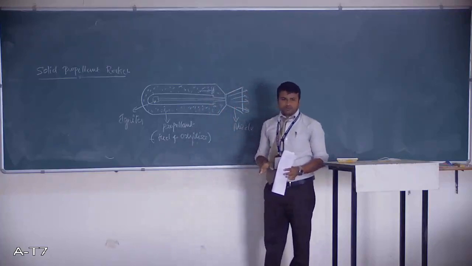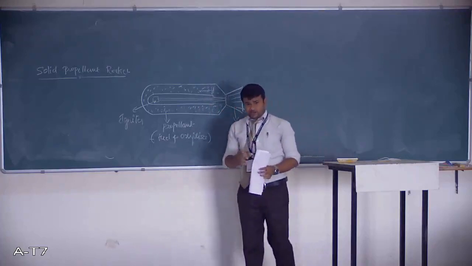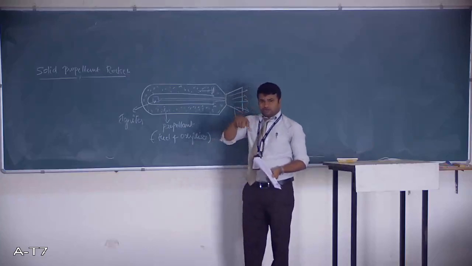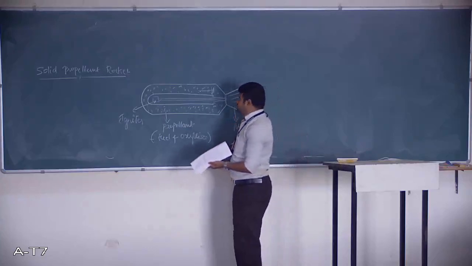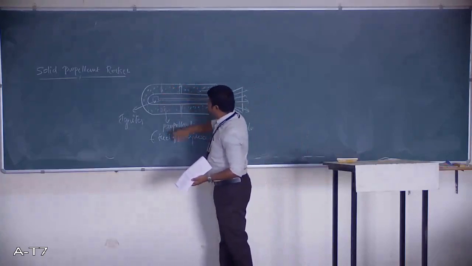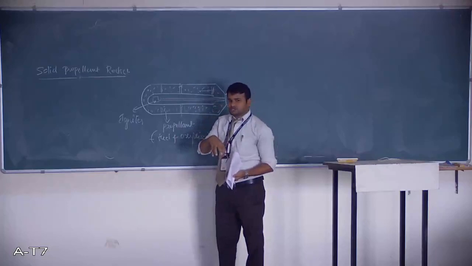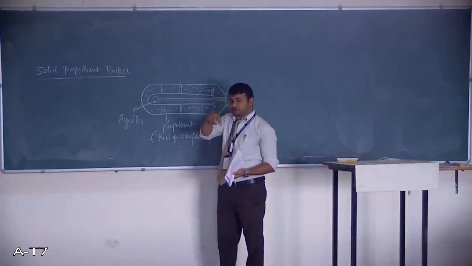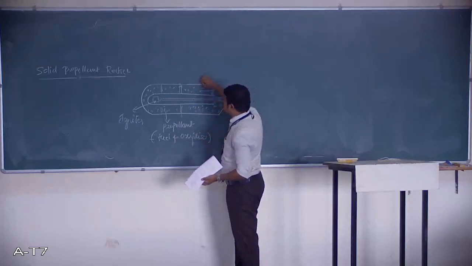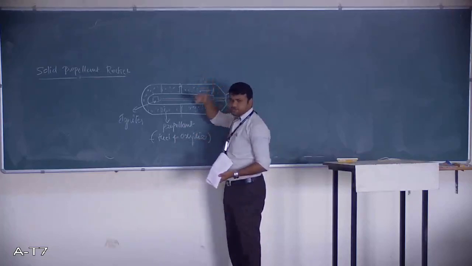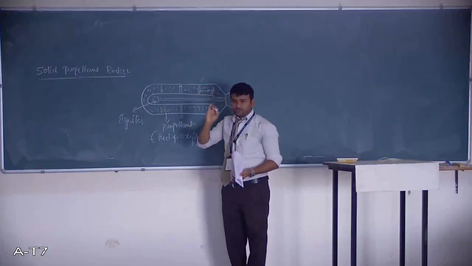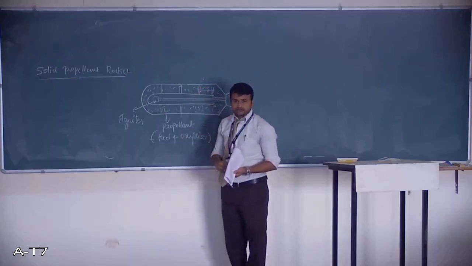That is not possible unless you make a pre-programmed one. That means you are going to program it by putting some plates here and some plates here, which will hold the combustion and stop it at a particular time. For example, you allow your solid propellant to burn for 5 seconds, then stop it. It is pre-programmed. Then what will happen? It will stop here at that particular time only. Then again you are supposed to reignite it.